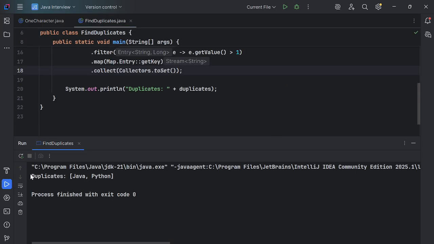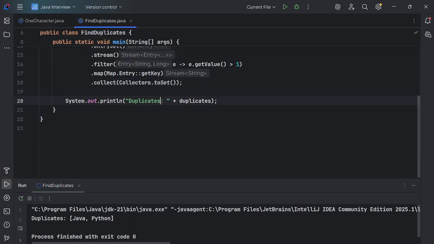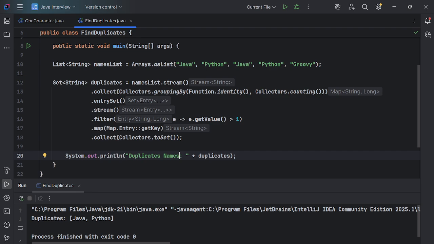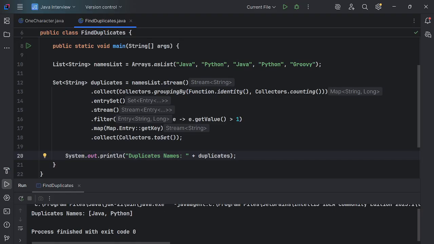See, guys, these are the duplicate names, guys: Java and Python. Okay. So like this, we can break this complete code in some simpler way, but that is not an efficient or optimized way, guys.